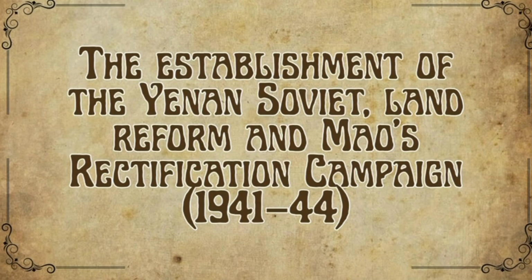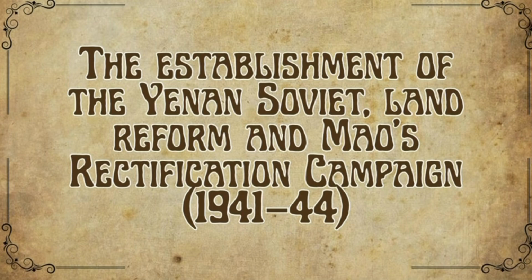After establishing a base in Yan'an, the CCP created what became known as the Yan'an Soviet, where Mao implemented policies designed to improve the lives of ordinary people. CCP members lived and worked amongst peasants, helping them farm and providing basic services such as healthcare and education. These measures significantly increased the support of the CCP, as they directly addressed the needs of the population. One of the most important policies was land reform, which involved confiscating land from the wealthy landlords and redistributing it to poor peasants. This gave many people access to land for the first time and helped to secure their loyalty to the CCP.